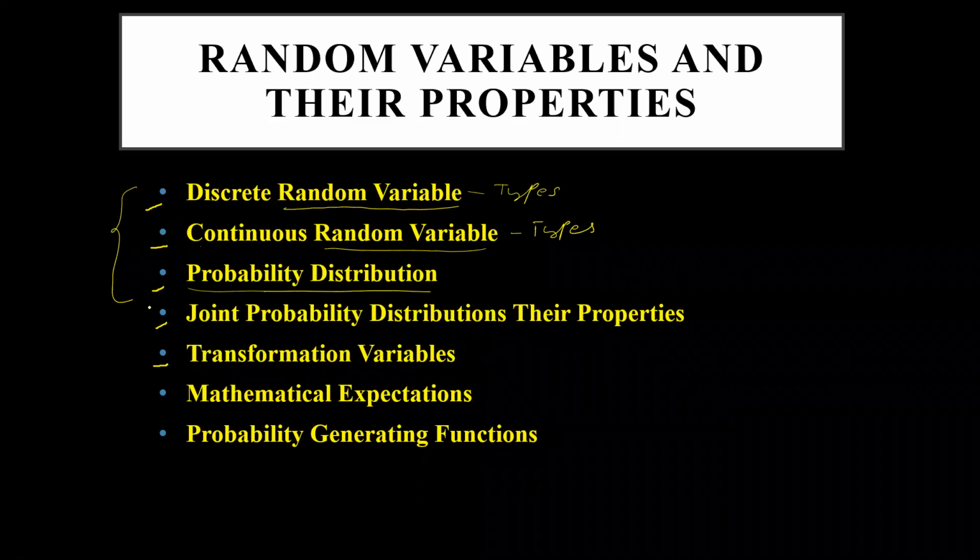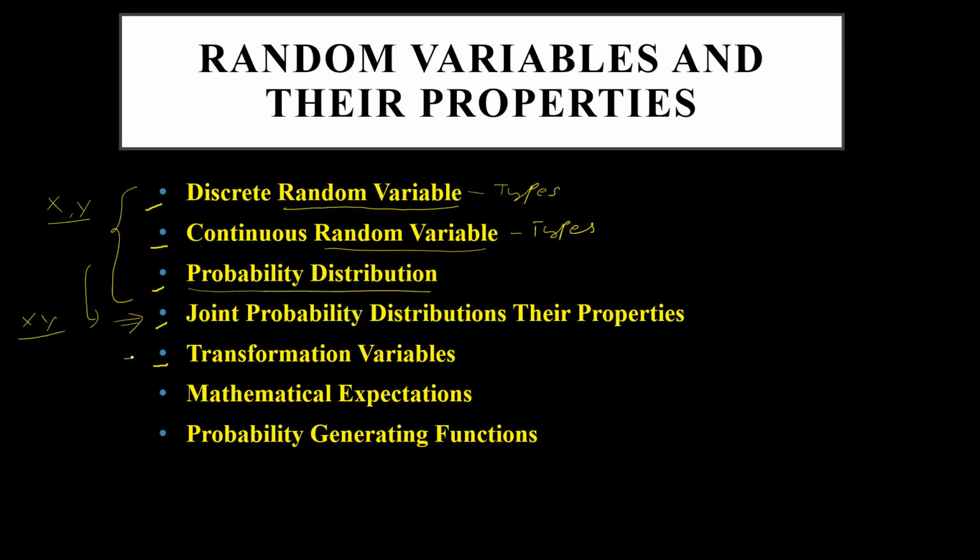Once you understand this part, joint probability will be very easy. It is just an extension of this part. Here we will deal with only single random variables x and y, whereas in joint probability we will deal with x and y together. That's the only difference. If you understand this, even the formulas will be very similar with small changes here and there.